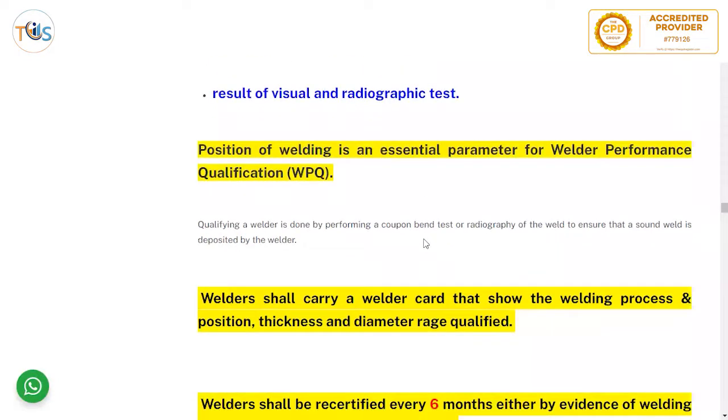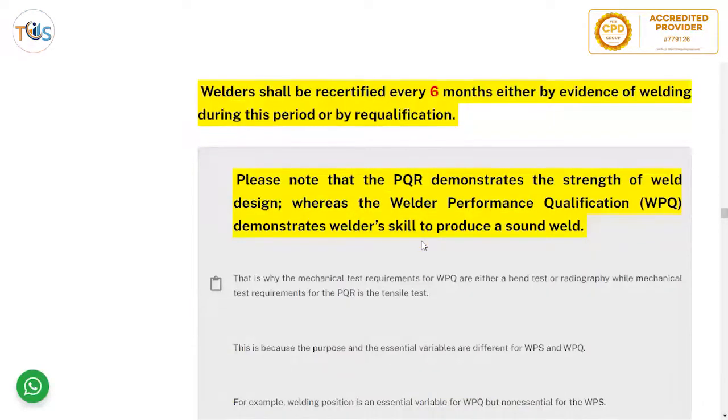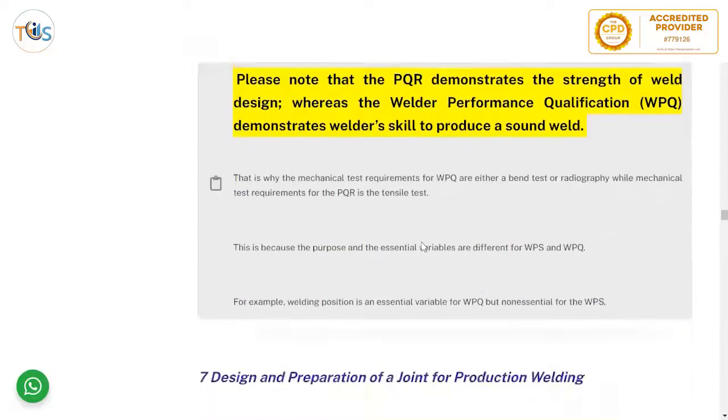Position of welding is an essential parameter for welder performance qualification. WPQ qualifying a welder is done by performing a coupon bend test or radiography of the weld to ensure that a sound weld is deposited by the welder. Welders shall carry a welder card that shows the welding process, position, thickness, and diameter range qualified. Welders shall be recertified every 6 months, either by evidence of welding during this period or by requalification.